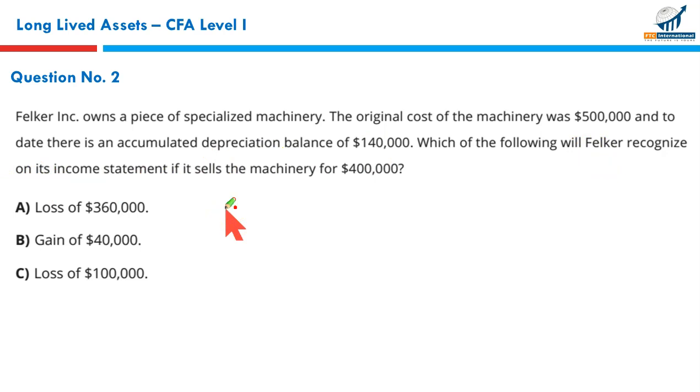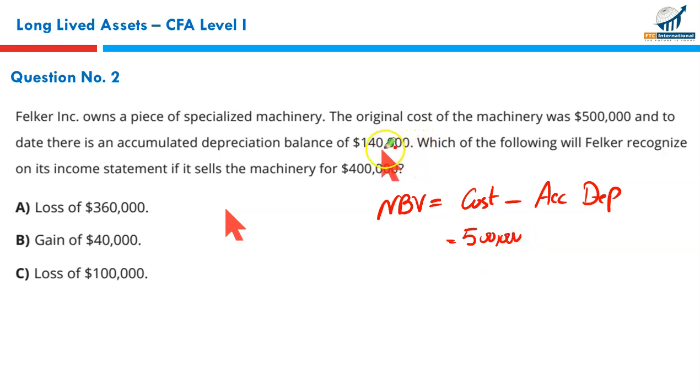Okay, let us first see what the net book value is. Net book value, or the carrying value, is cost minus the depreciation charged so far, called accumulated depreciation. Cost is $500,000 original historical cost. Accumulated depreciation charge so far is $140,000.